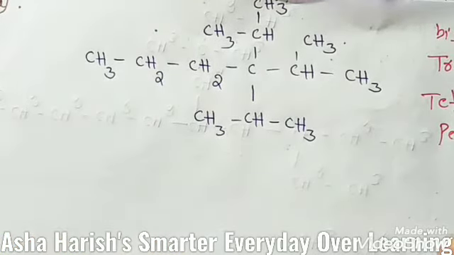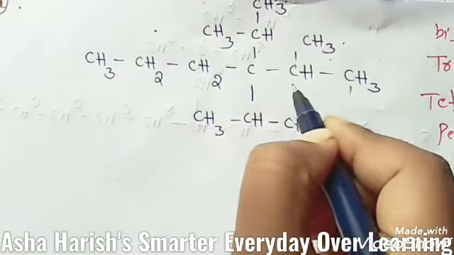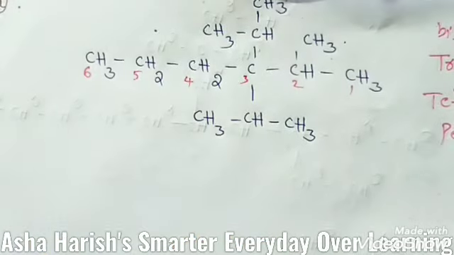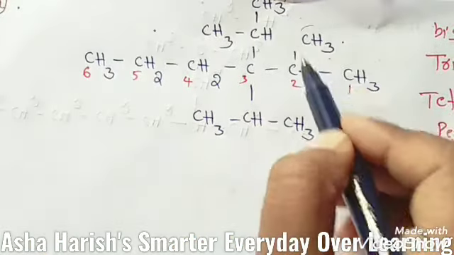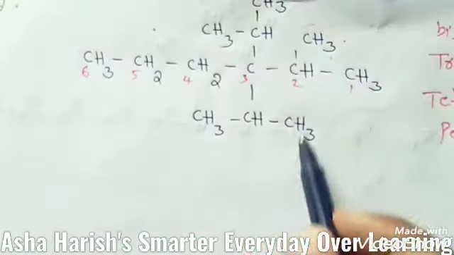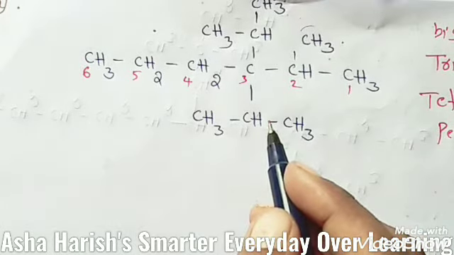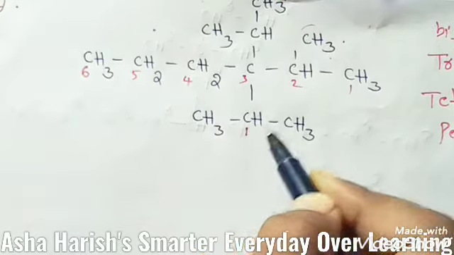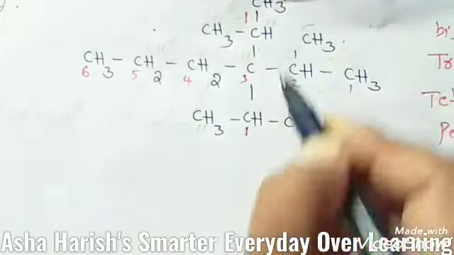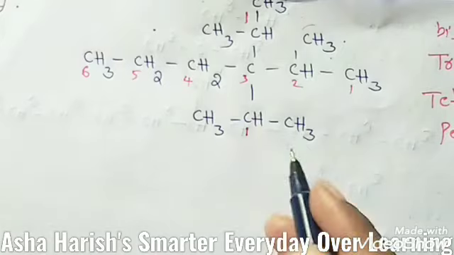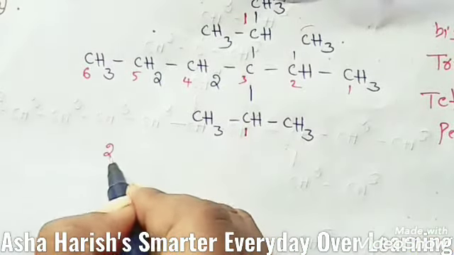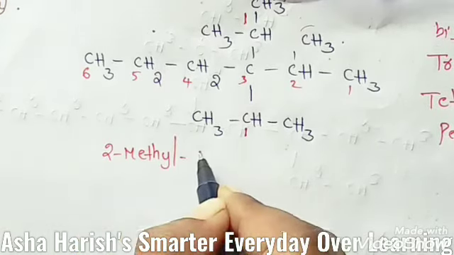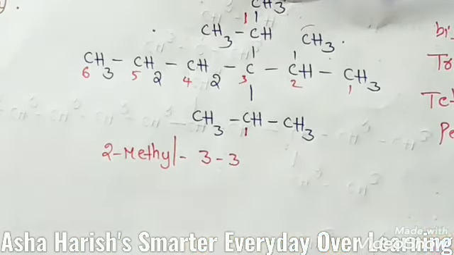Then we should give numbering to this carbon: 1, 2, 3, 4, 5, and here 6. Okay, then this is the methyl group, and here one methyl group, and here also. Let's see, this is the first carbon, again first carbon, here also first carbon, and the name should be: at the second carbon a methyl group is located, then 2-methyl, 3,3.